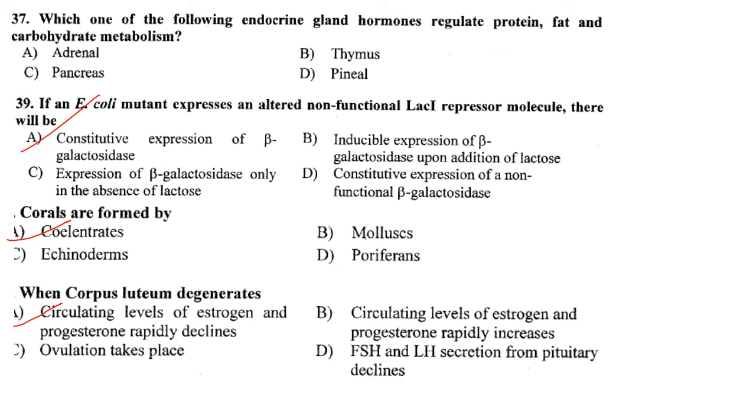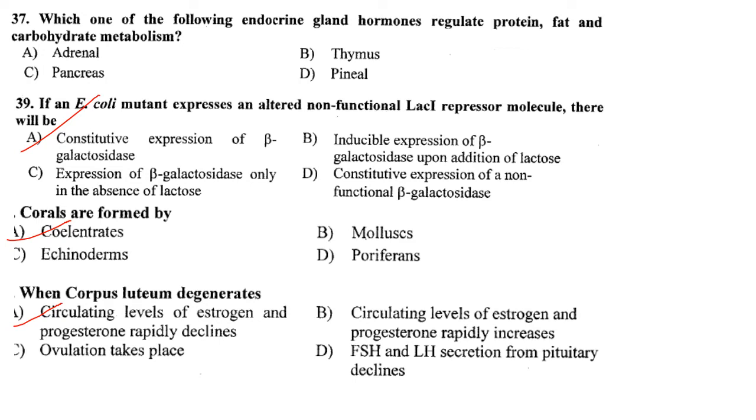Then next one. If an E. coli mutant expresses an altered non-functional LacI repressor molecule, there will be... So it is an altered LacI repressor molecule, so it will not bind to the operator, and RNA polymerase will be able to bind to the promoter and there will be expression of beta galactosidase. So constitutive expression of beta galactosidase will be the answer. So answer is option A.